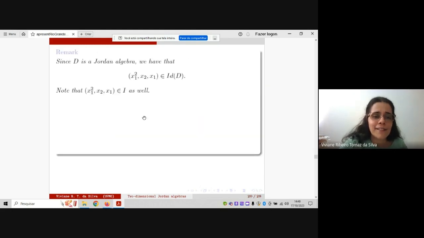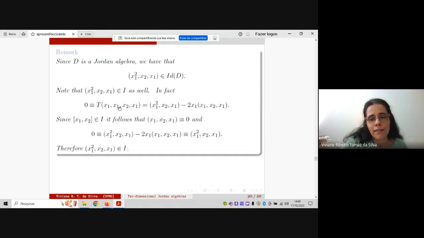Actually, it is a consequence of our polynomials. This polynomial belongs to I. Here we have the proof, but this is only a detail. We have the polynomial t, which can be written this way, but this is also an identity, because the associator, or the commutator, sorry, is an identity, and then this is an identity. It is this.